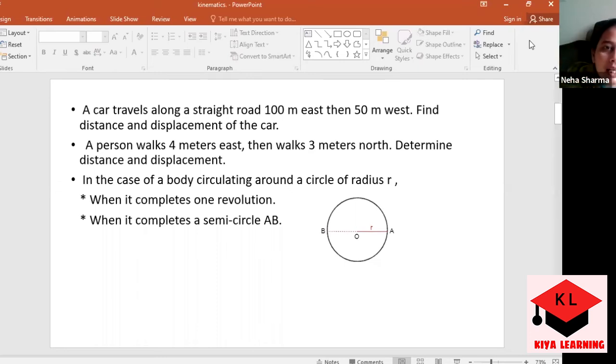So let's move to the second question. A person walks 4 meter east, then walks 3 meter north. Determine the distance and displacement. 4 meters east and 3 meters north. Just tell me the concept. Don't go for the calculation work because it will take time again. You just have to tell me the concept only.